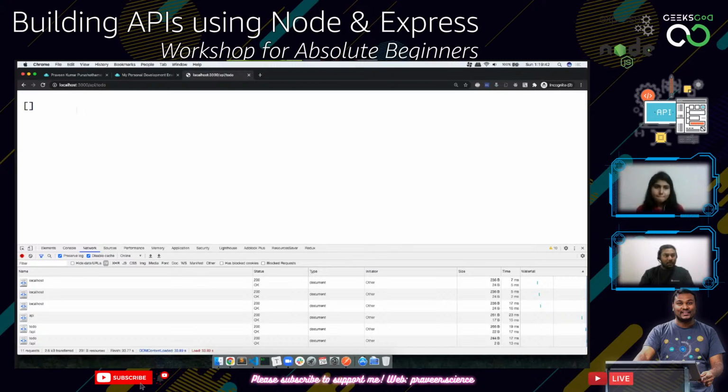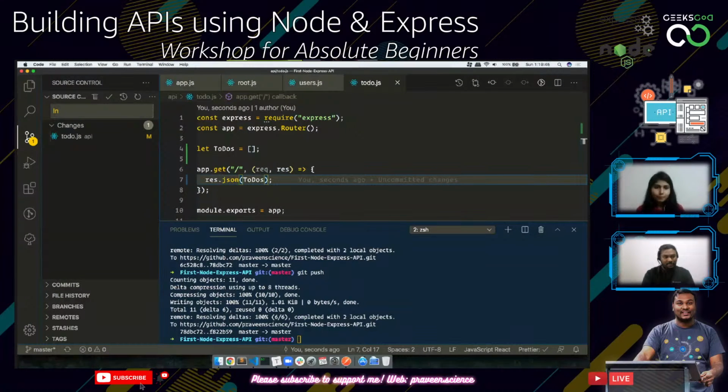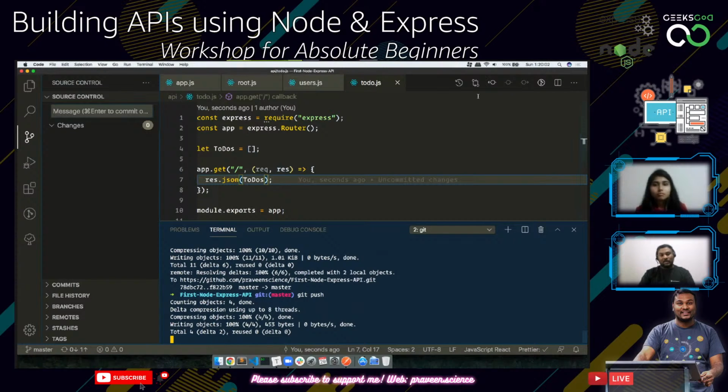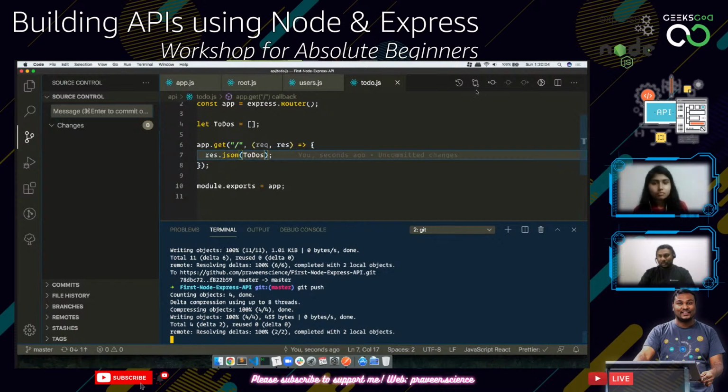So what I have done here is initialized the data of todos and implemented a get request. Any questions so far? This is the most important part where we are actually doing the APIs.